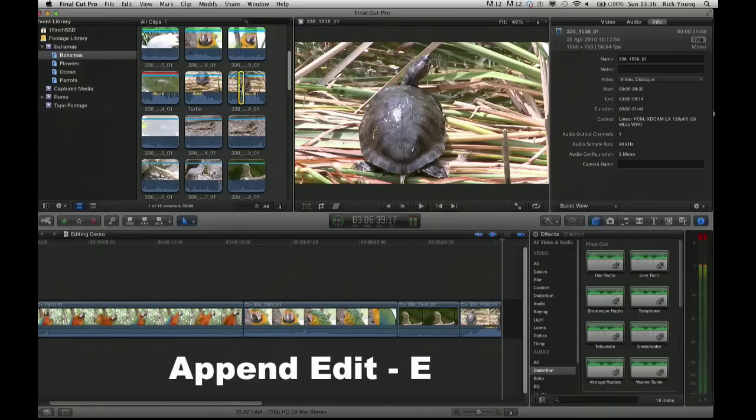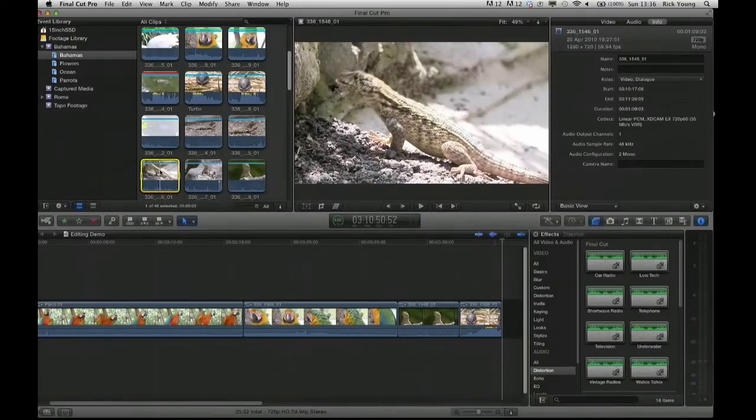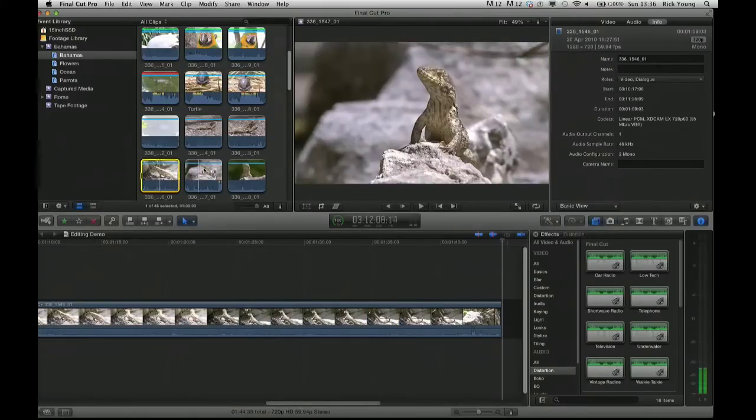If I press E, that will put that shot onto the end. Choose another shot. This time I'm not going to mark an in and an out point, or a range as we call it these days. I'm just going to mark the whole clip. Press E and it's straight on the back of the timeline.